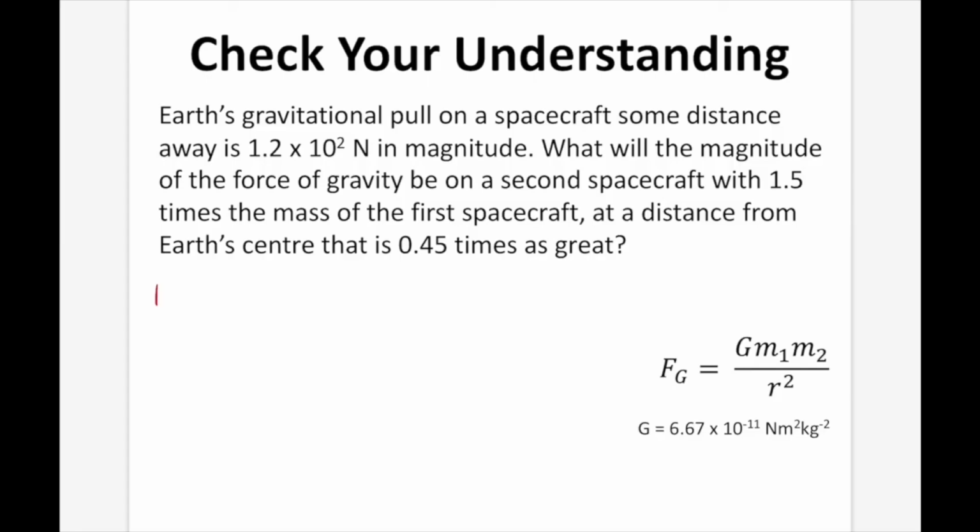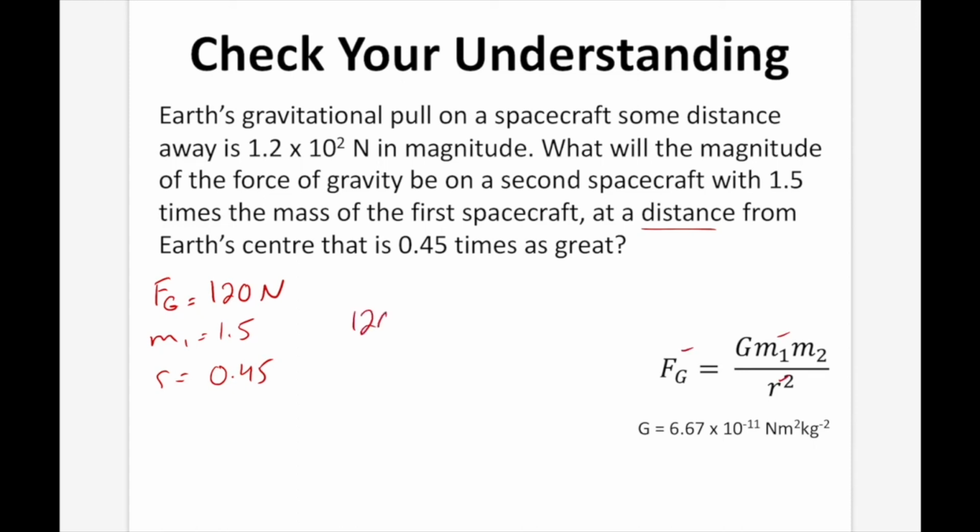So let's write down what we have. We have Fg, we know is 120 newtons, and what we're changing is the mass. So we're going to say m1 is going to change by a factor of 1.5, and the distance, or the r value, is going to change by 0.45. Now the only values we're concerned with are the mass, radius, and Fg. So we can set up that ratio and then make it a multiple of the Fg we currently have.